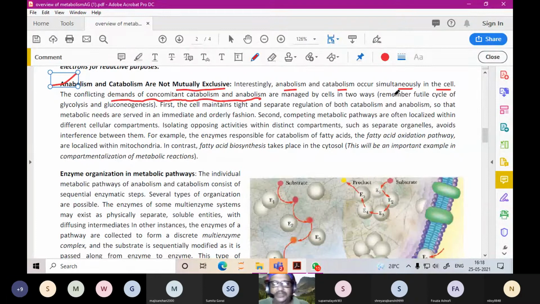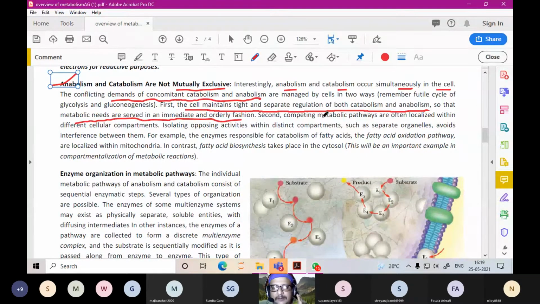You remember glycolysis and gluconeogenesis. First, the cell maintains tight and separate regulation of both catabolism and anabolism. Regulation of glycolysis and gluconeogenesis are different, so that the metabolic needs are served in an immediate and orderly fashion.